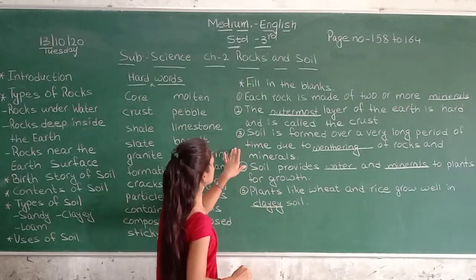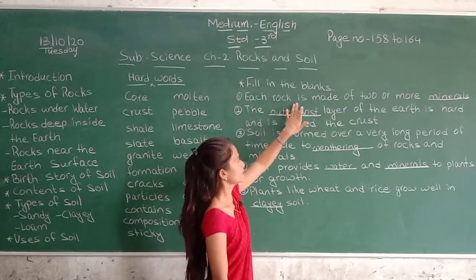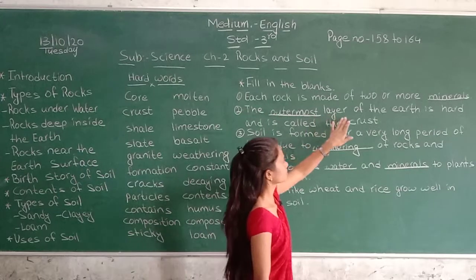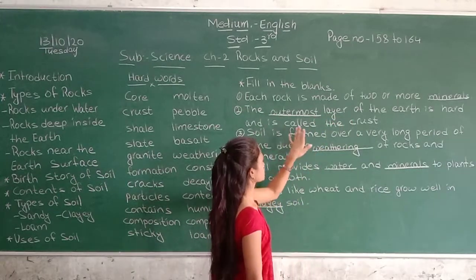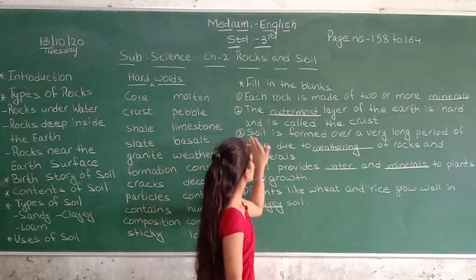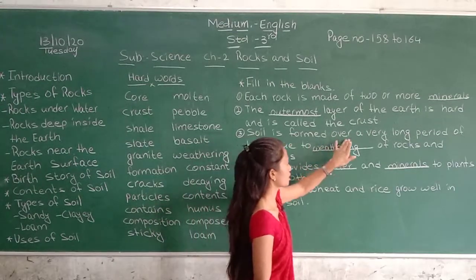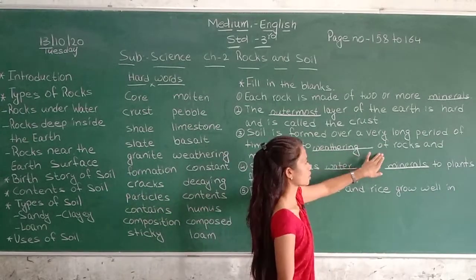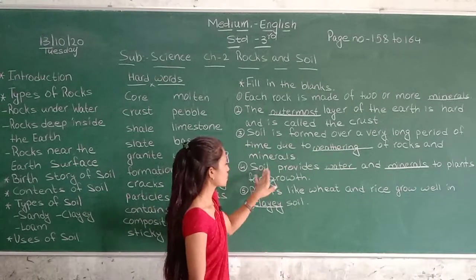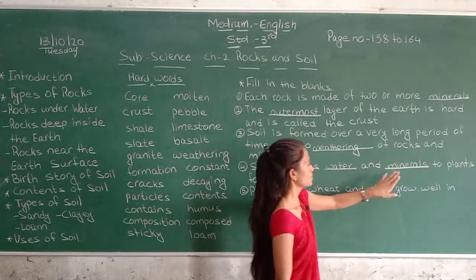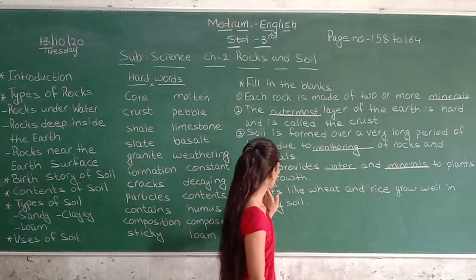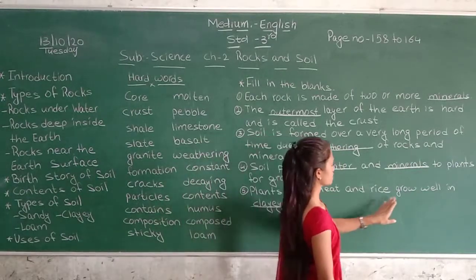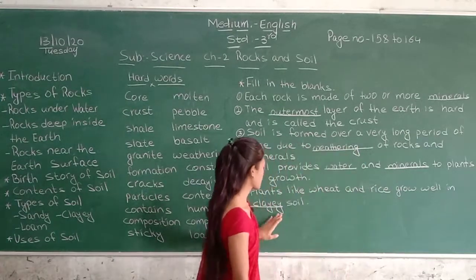So we read this, fill in the blanks with answers. Each rock is made of 2 or more minerals. The outermost layer of the earth is hard and is called the crust. Soil is formed over a very long period of time due to weathering of rocks and minerals. Soil provides water and minerals to plants for growth. Plants like wheat and rice grow well in clayey soil.